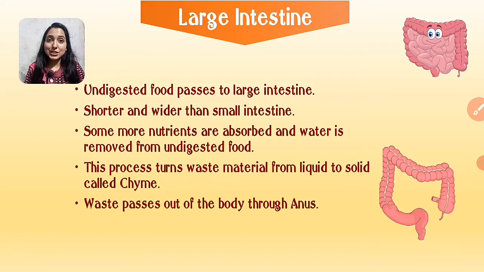After the process of digestion, the food which has not been digested in the small intestine then passes to the large intestine. It is generally shorter and wider than the small intestine. Some more nutrients are absorbed from the food if somehow they were left in it, and the water is removed from the undigested food, turning it into solid form. The waste food then passes out of the body through the anus.